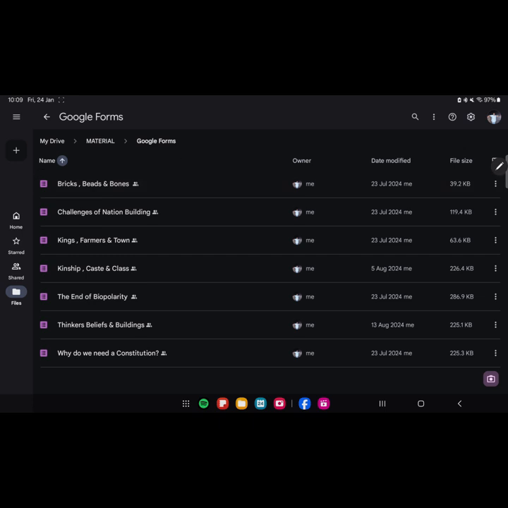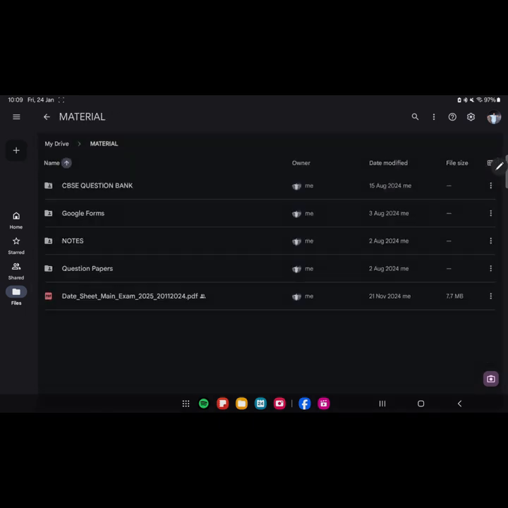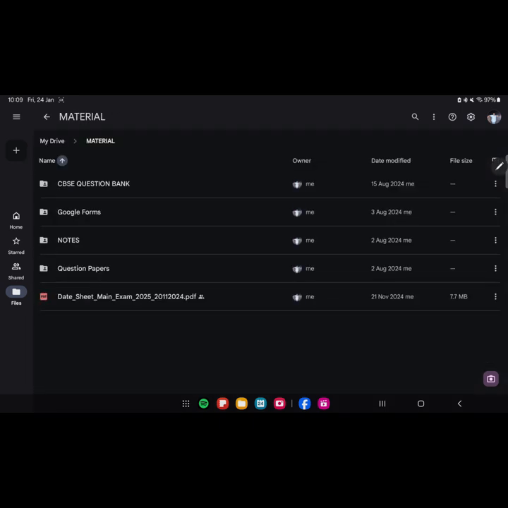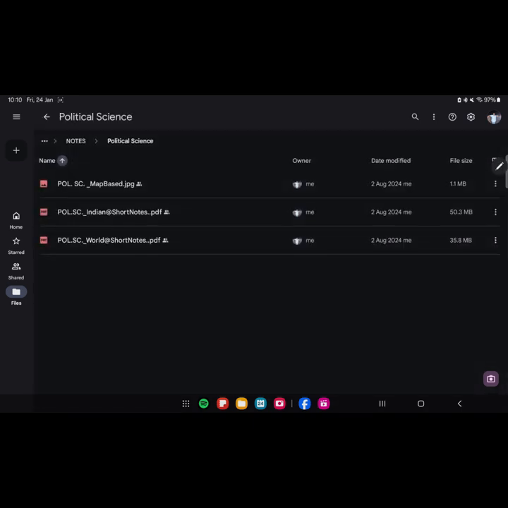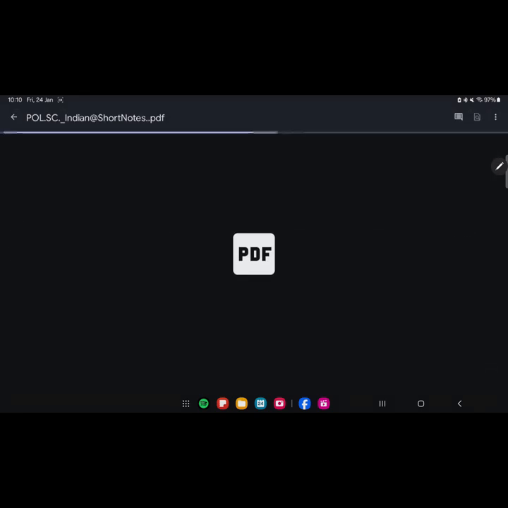Specifically, I had completed the first book of history and the first two chapters of political science, both books, first chapters. And I have just one chapter for class 11, that's not for you: Why do we need a constitution? So here I give Google Forms. You can revise the first two chapters of the political science book from these Google Forms also. I have given my personal notes for history and political science. So these are also super beneficial for you.